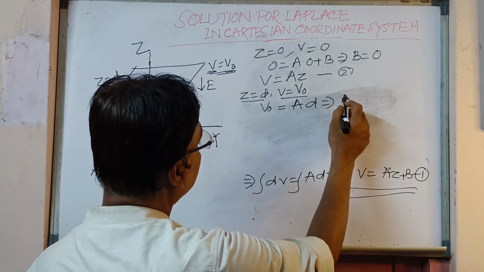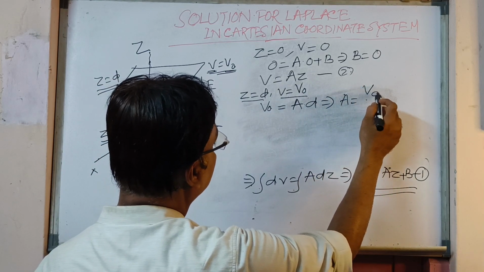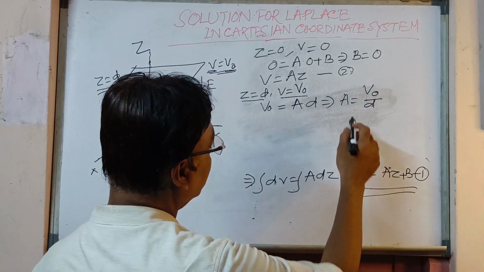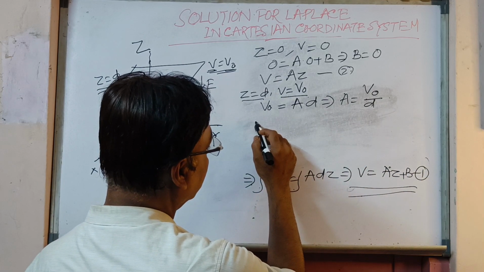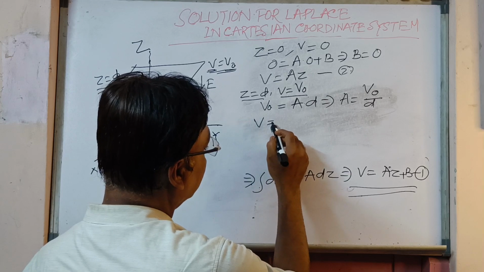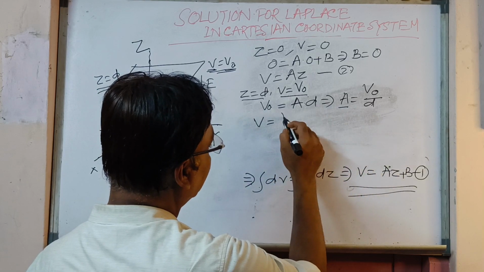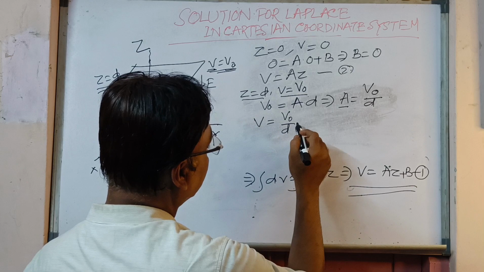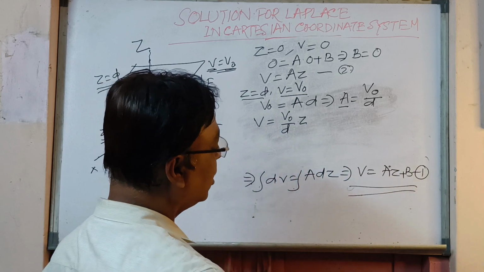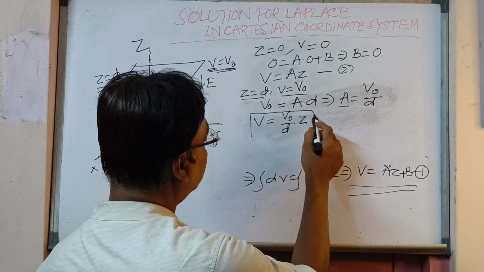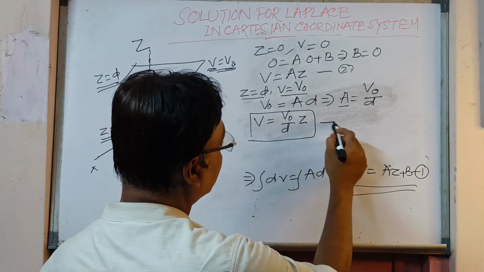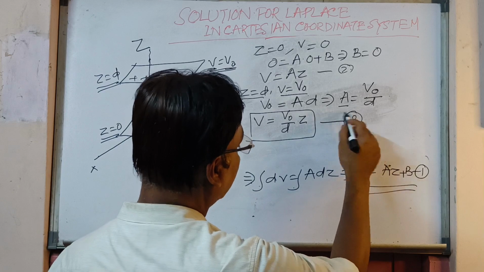So this gives you a is equal to V0 by d. Now we will put this value in equation 1. So by putting this value, instead of a we can write V0 by d into z. As b is 0, V is equal to V0 by d into z. Suppose this one is equation 3.